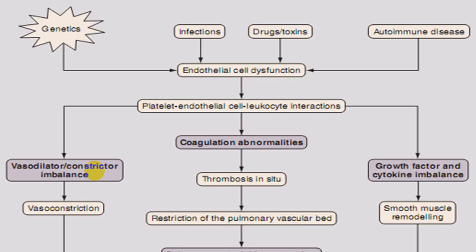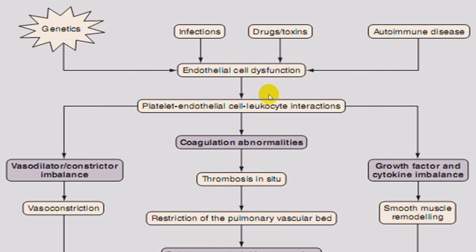Now, the exact pathophysiology, either it is because of genetic causes, which is very common in familial arterial hypertension, or because of infection, or because of toxin, or because of autoimmune disorders. You get an endothelial cell dysfunction.